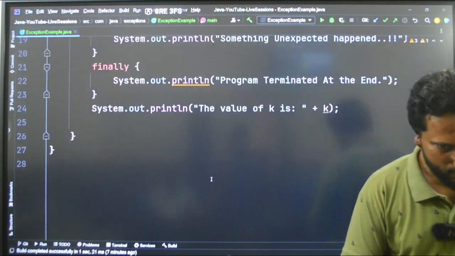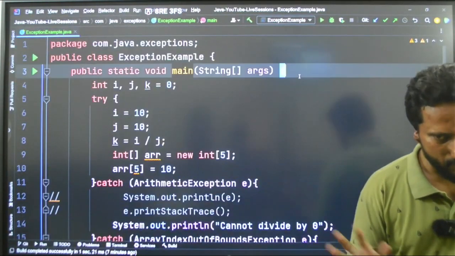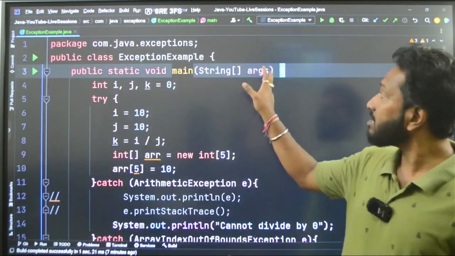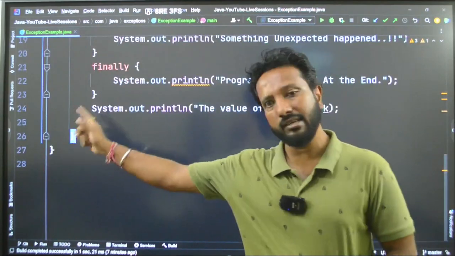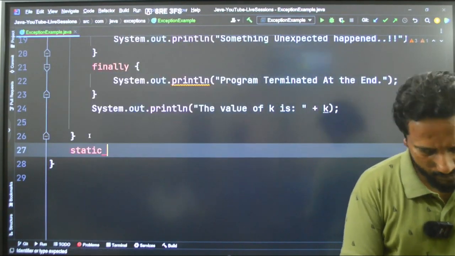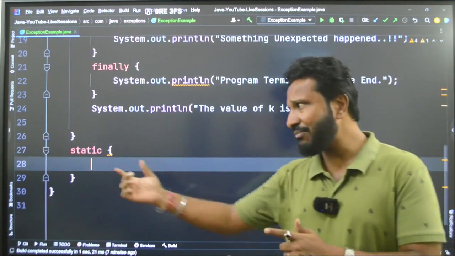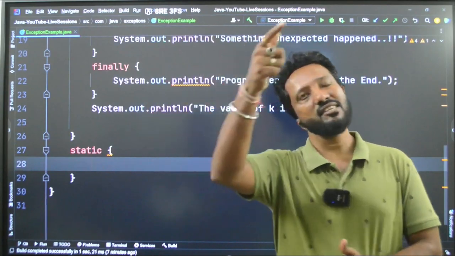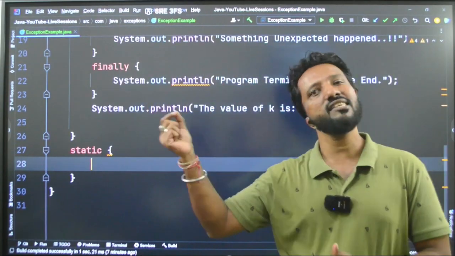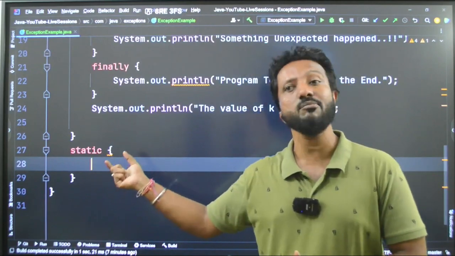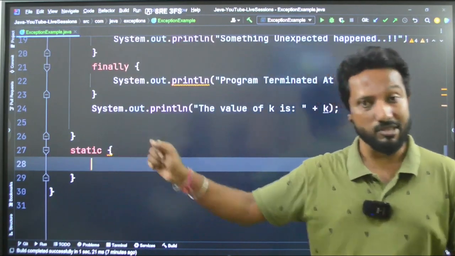See here, this is my main function and this is the bracket here. This is the starting bracket and this is the ending bracket, right? After that, I am not doing anything. I am writing static and giving a bracket like this. Have you seen a block like this before in Java? Just comment who has actually seen this block before. You have seen the static keyword, but have you seen the static block before? I will show you the magic of this block.